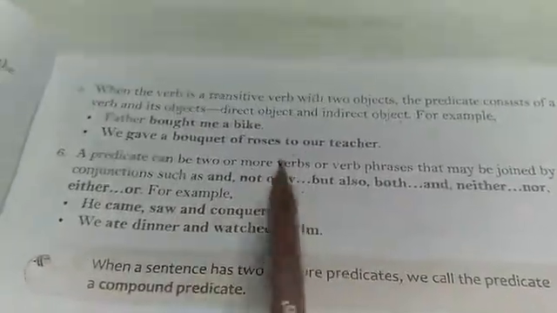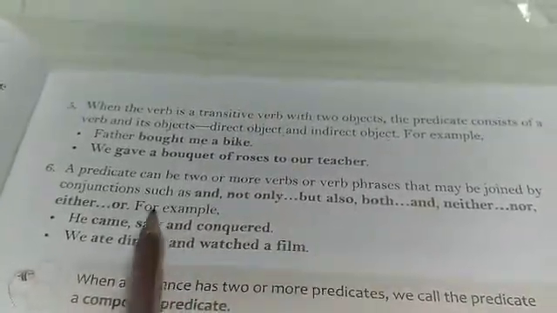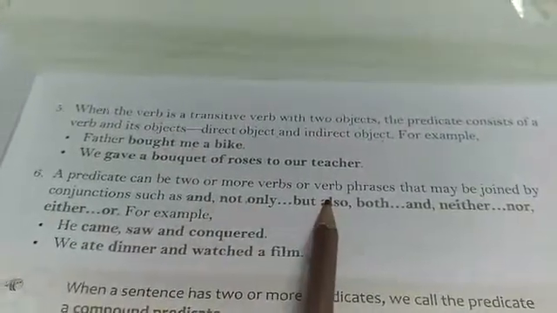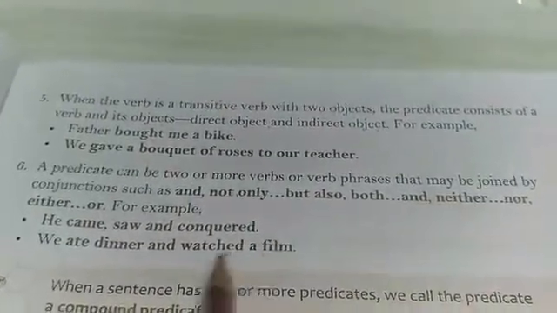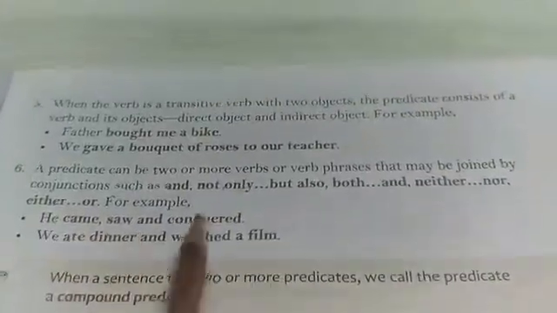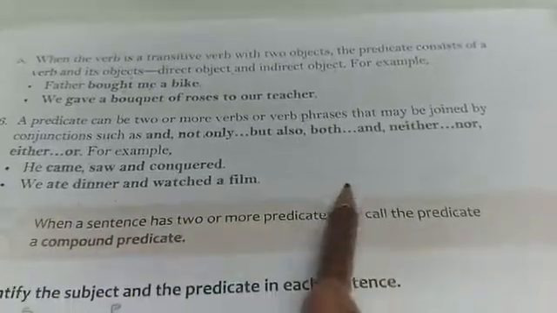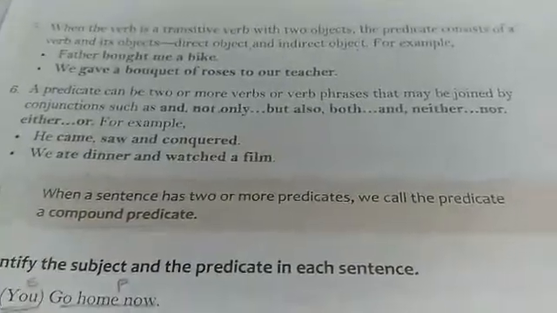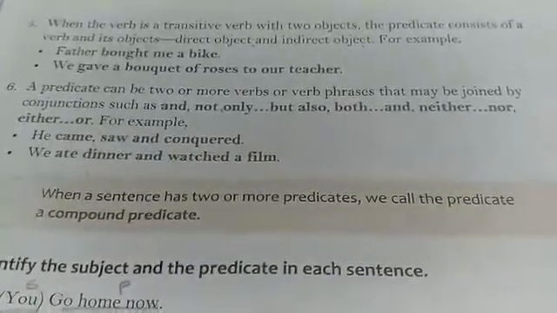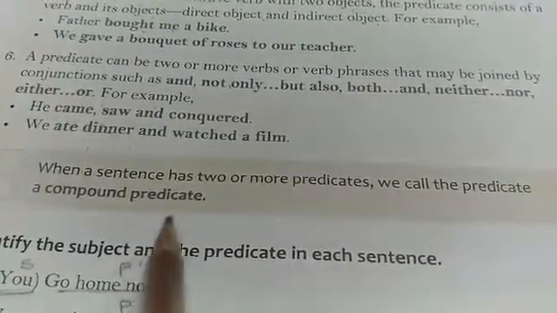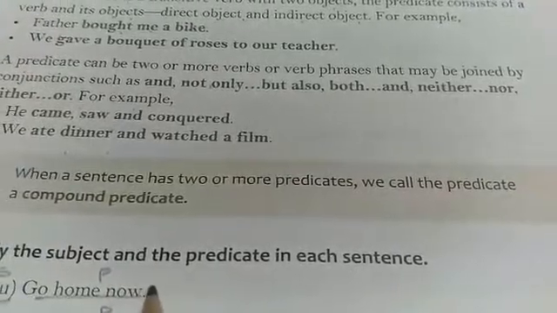The predicate can be two or more verbs or verb phrases that may be joined by conjunctions such as not only, but also, neither, etc. He came, saw and conquered. We ate dinner and watched a film. So when a sentence has two or more predicates, we call it a compound predicate, same as the compound subject.